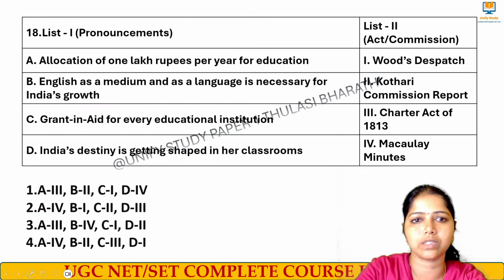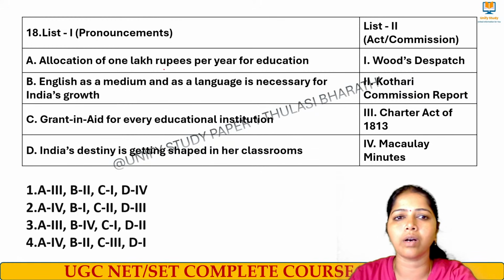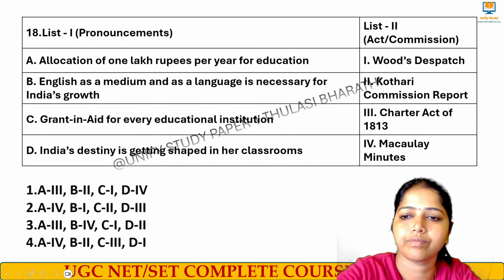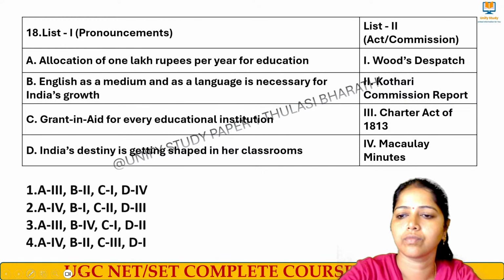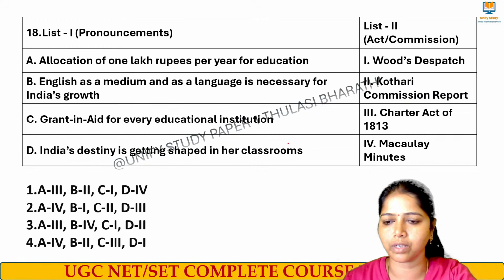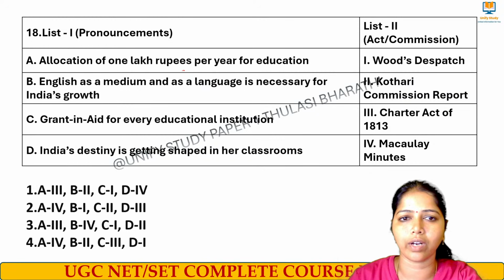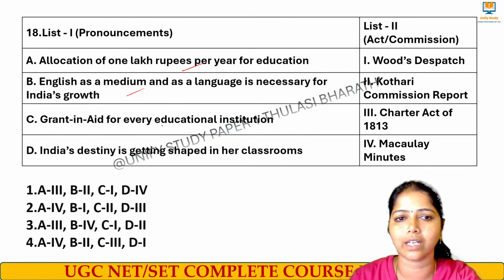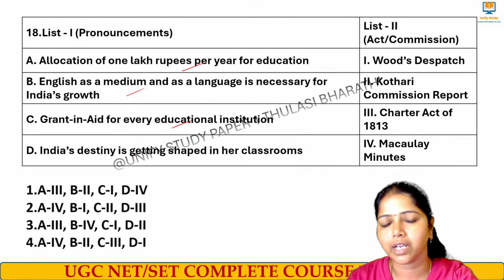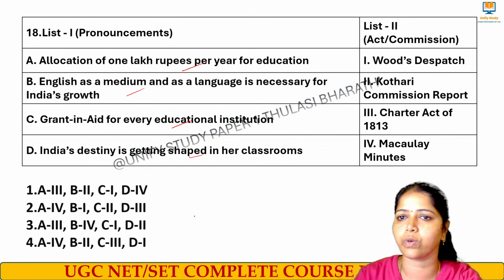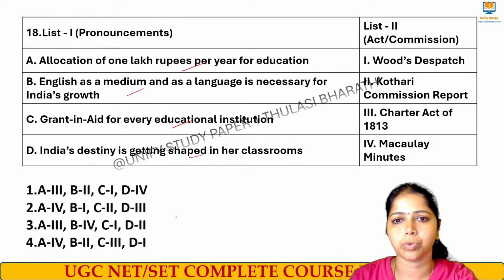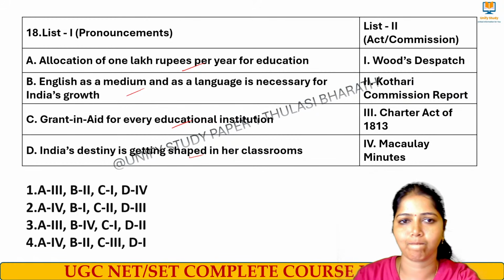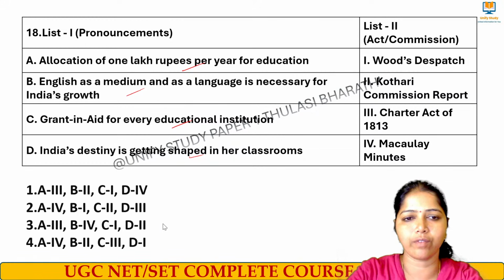Yes, very good. Next question on board. This is the allocation. Do this one quick. Allocation of 1 lakh rupees per year of education. English as a medium, as a language, is necessary for Indian growth. Granted aid for every education institution. India's destiny is shaped in the classrooms. Quick, who said what? Easily connect. Waiting for your answers. Quick.